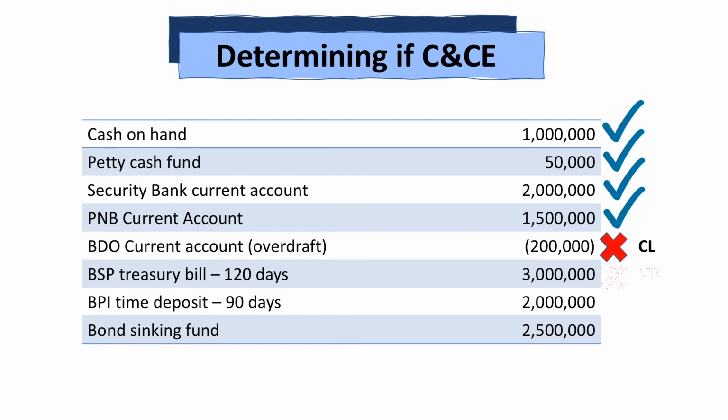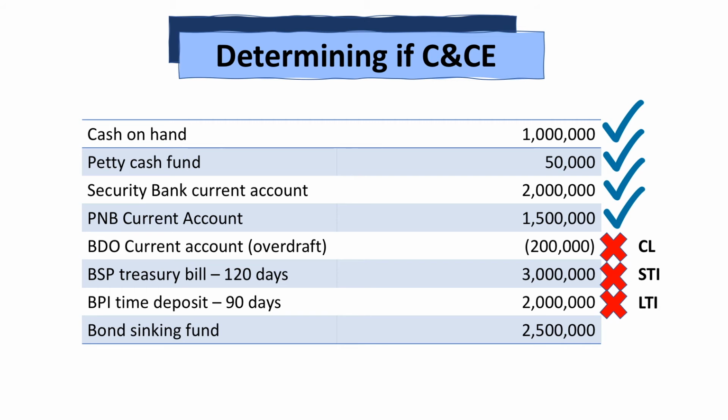The BSP Treasury bill of 120 days for 3 million is also not cash, since for cash equivalents, the limit is 90 days or 3 months. In this case, it is 120 days, so it is considered a short-term investment. The BPI time deposit of 90 days, 2 million, is not considered a cash equivalent or cash, since the purpose for it is to acquire land, as stated in the additional information.